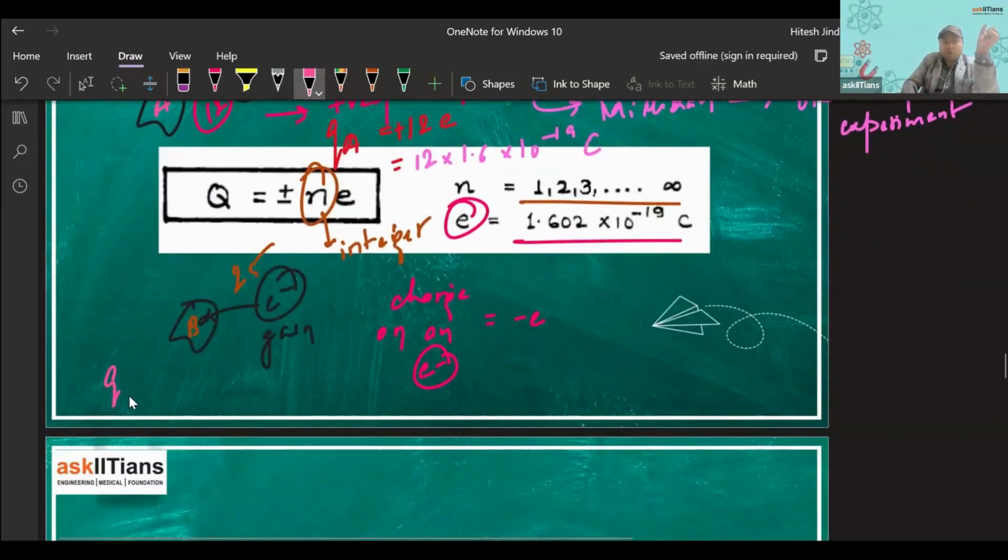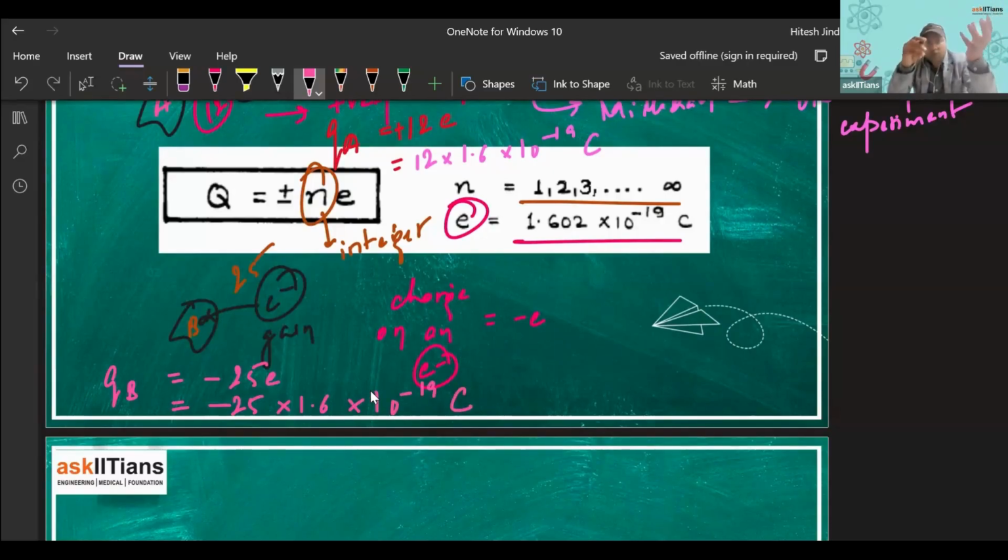So the charge on this body QB is what? Minus 25e, right? Why minus? Because now we have 25 unbalanced electrons in this body B. That will be minus 25 into 1.6 into 10 to the power minus 19 coulombs. So this would be the amount of charge that this body B is having, right?